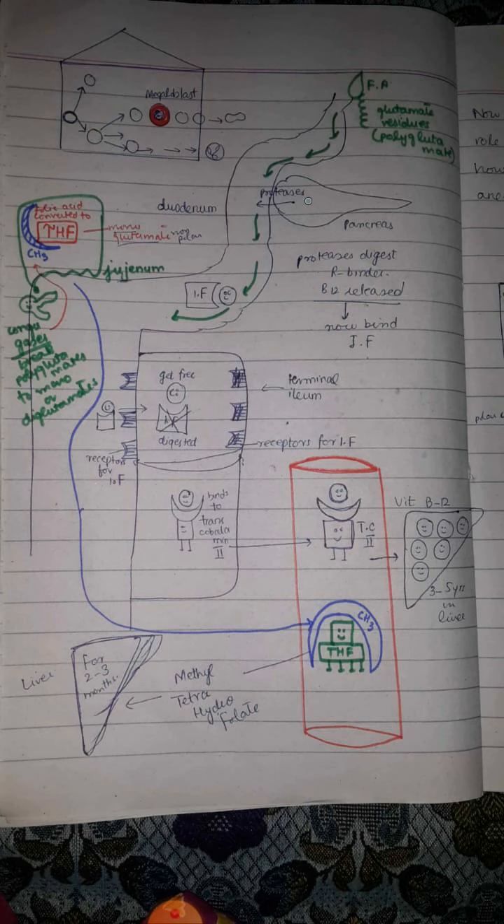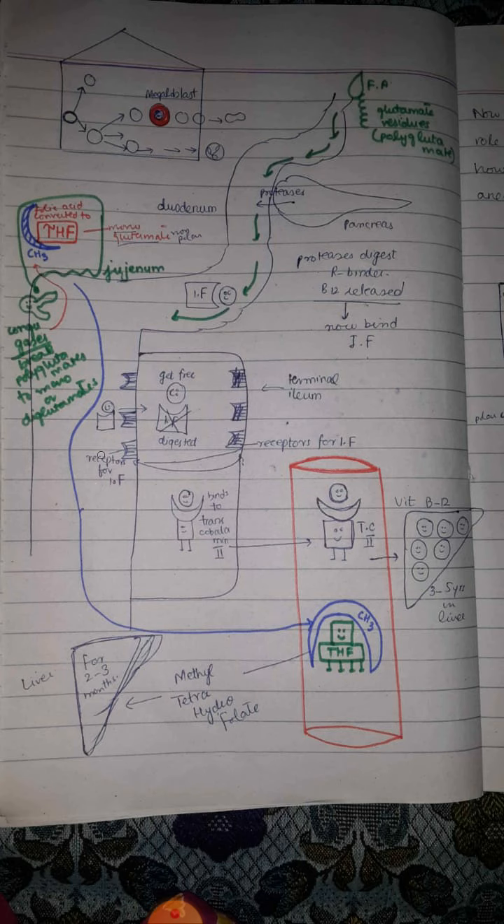Here we can see that this is the pancreas, and the pancreas is releasing proteases. These proteases are responsible for the digestion of the R binder proteins, and intrinsic factor binds with vitamin B12. Now after binding with intrinsic factor, vitamin B12 is taken to the ileum.